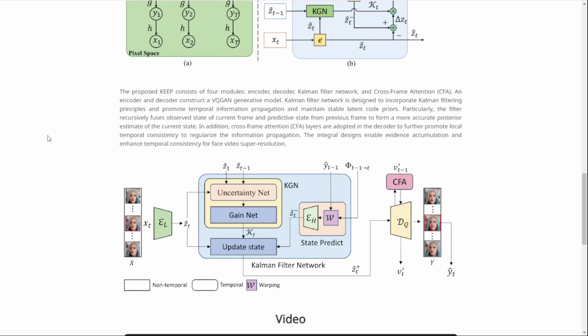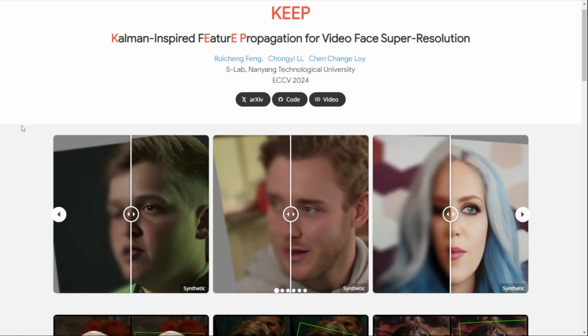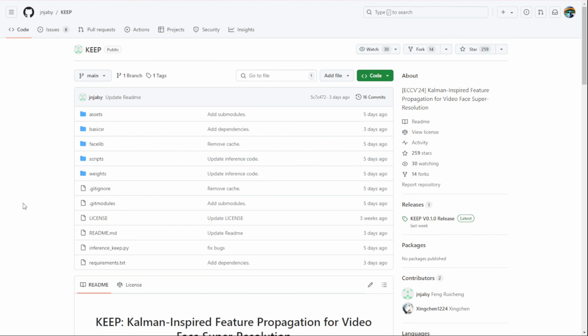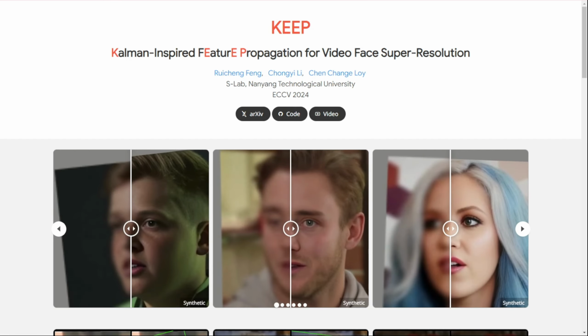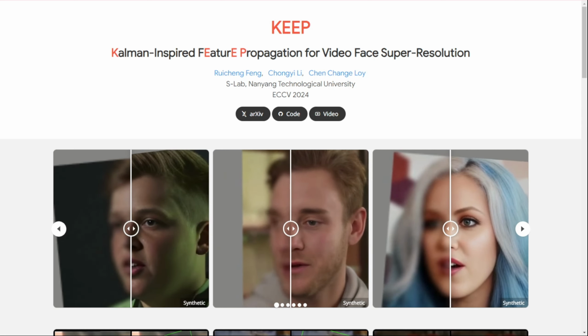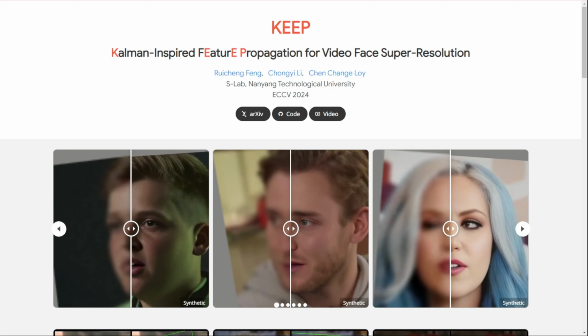It's also shown improved performance on non-frontal faces, providing more stable estimations of face priors from different angles. So in essence, Keep is constantly learning and refining its understanding of what a particular face should look like as it processes a video, frame by frame. This results in restored videos that not only look good, but maintain a consistent, natural appearance throughout.